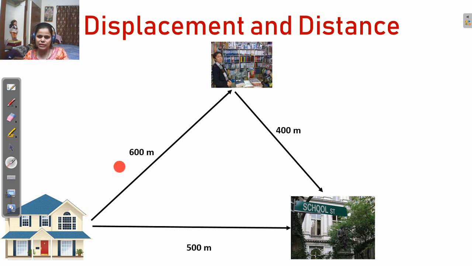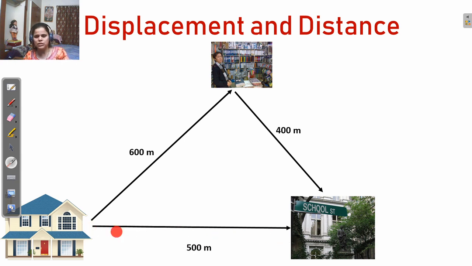So in the second case, the total distance you travel is 600 plus 400. That means 600 plus 400 equals 1000. So in case 2, you travel a total distance of 1000 meters. But in the first case, you travel a total distance of 500 meters. So tell me, which distance is the lowest or smallest? Yes, of course, the first way is the shortest.